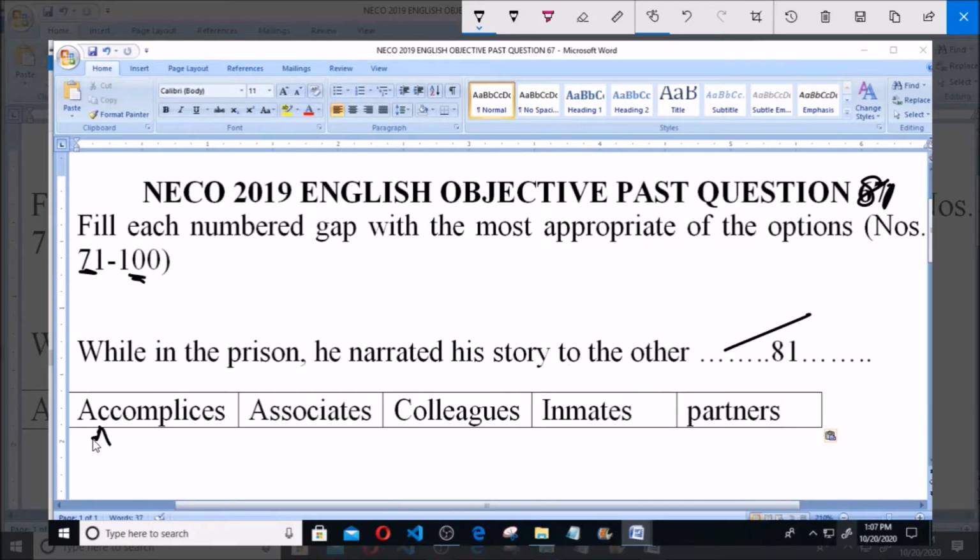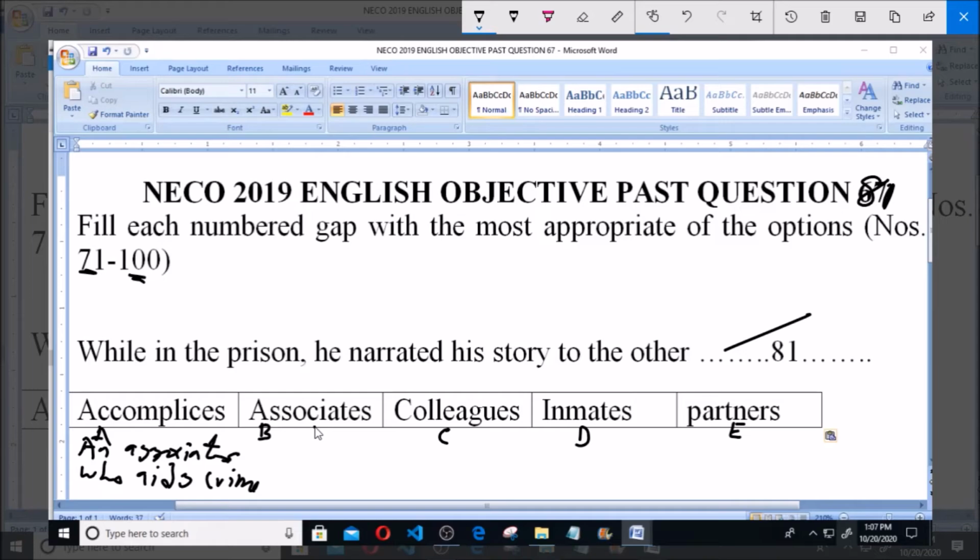Option A, accompanies. Option B, associates. Option C, colleagues. Option D, inmates. Option E, partners. An accomplice is an associate who aids crime, that is, who helps the other person to commit the crime, or who assists the person to allow the crime to take place.